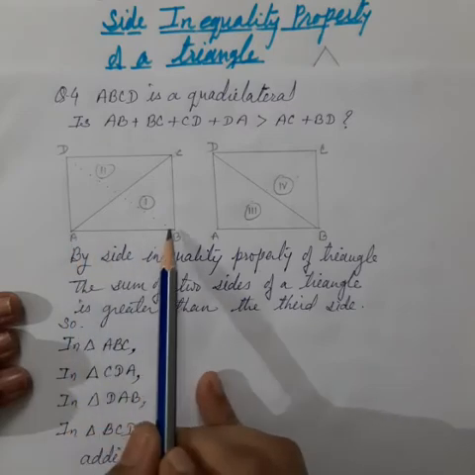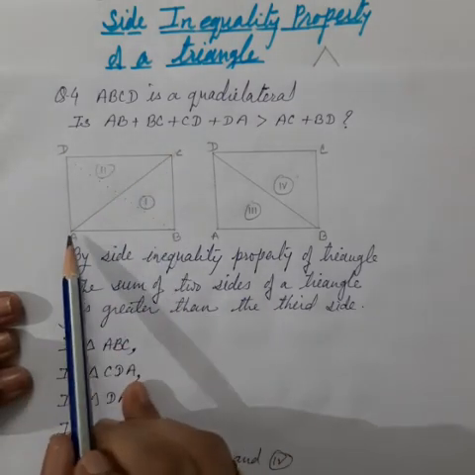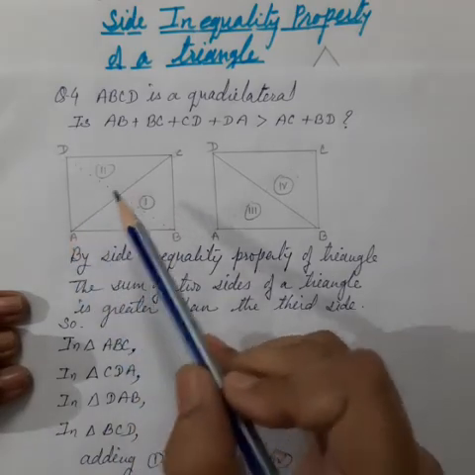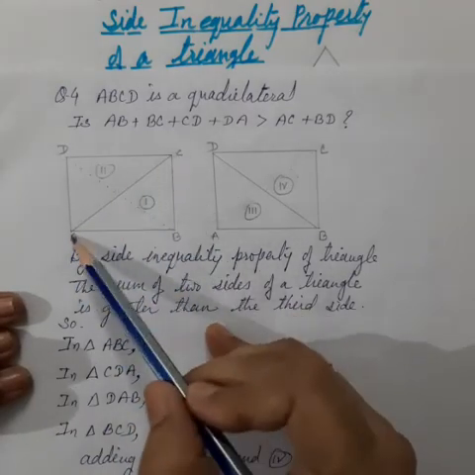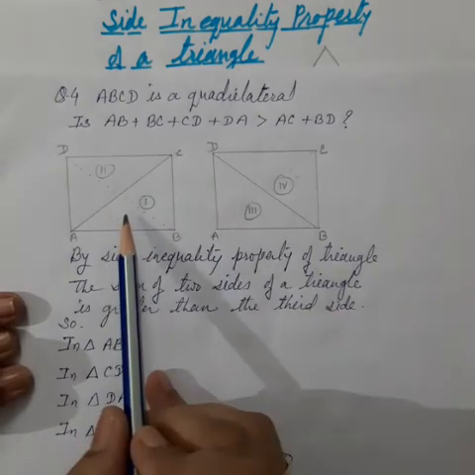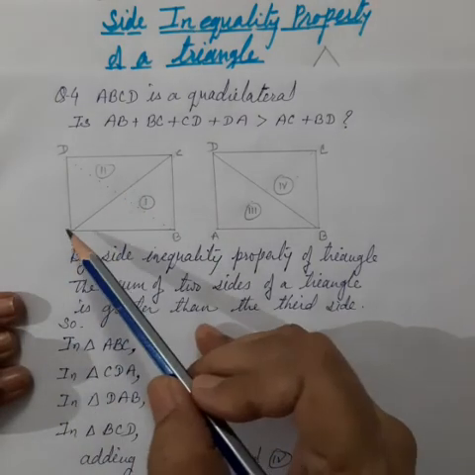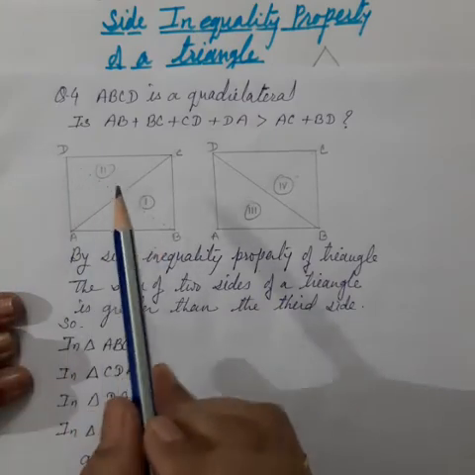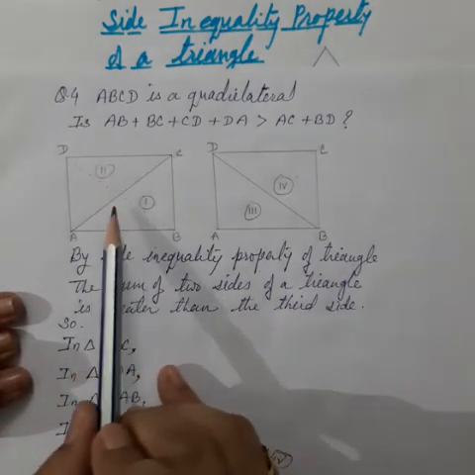A quadrilateral is a four-sided polygon, a closed figure made up of 4 line segments, and it has 2 diagonals. Diagonal means the line segment joining the opposite vertices. This quadrilateral ABCD has 2 diagonals, diagonal AC and diagonal BD, and a diagonal lies in the interior of the quadrilateral.